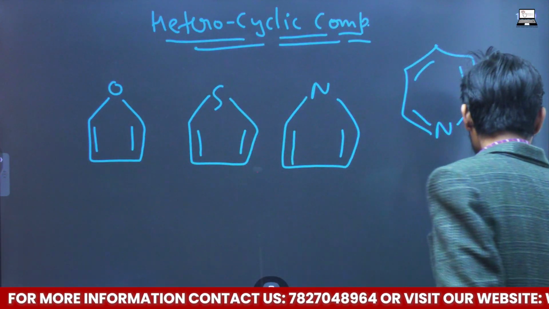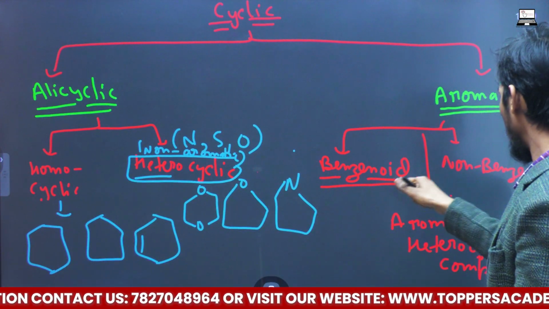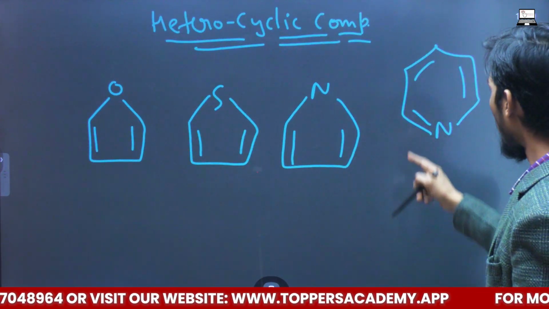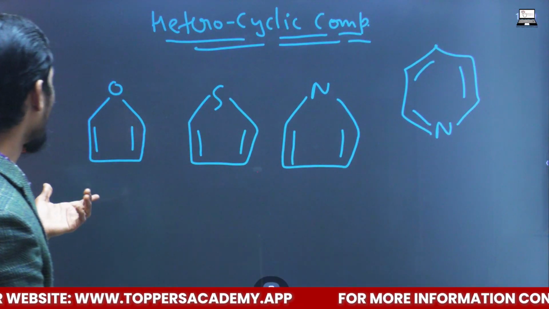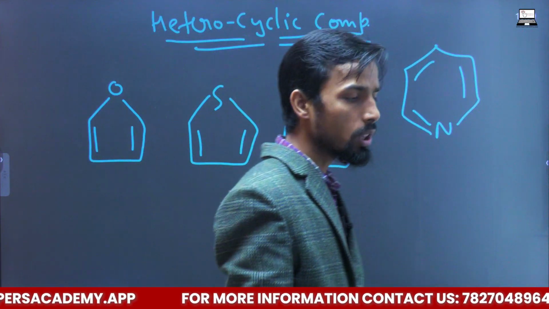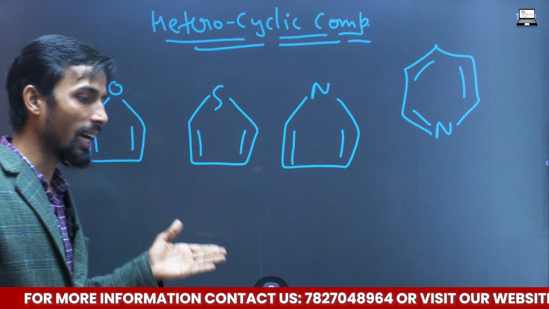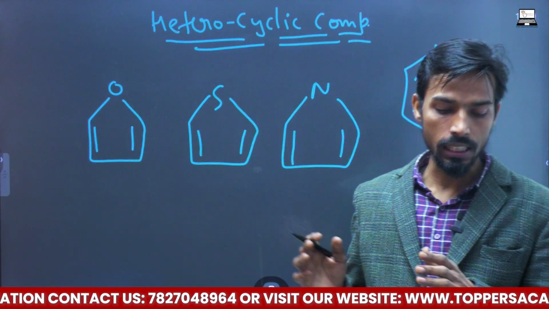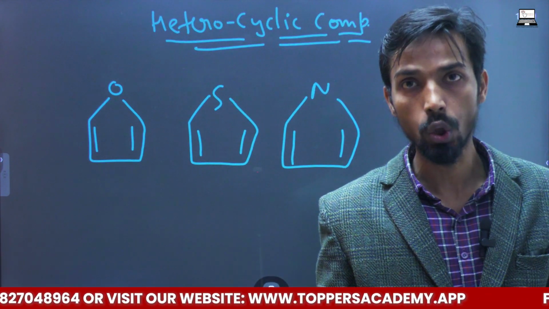So if you go back to this: cyclic, yes; aromatic, yes; benzoate, non-benzoate; heterocyclic, which means the hetero atom is there. Oxygen is there, sulfur is there, nitrogen is there, and their names are furan, thiophene, pyrrole, pyridine. These are aromatic. So it is a different class of organic compound. This classification was based purely on the structure of the organic compound.